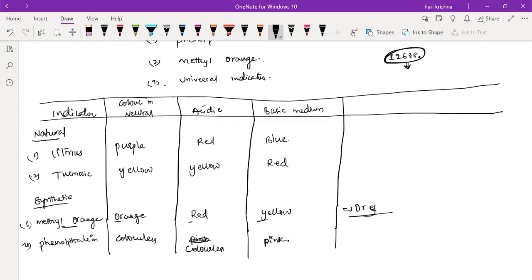Do we have this information in the NCERT, sir? Yes, we have. Even universal indicator we can use. Universal indicator has different colors, which we'll discuss as a separate topic, because it will show different colors in different pH ranges.